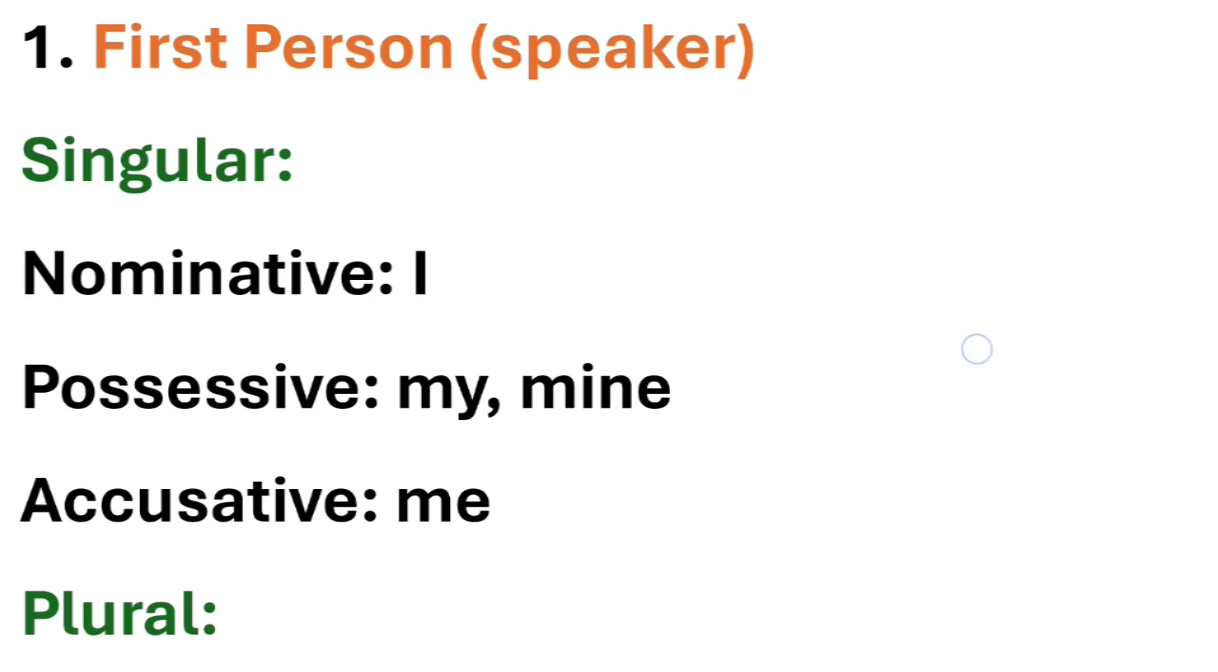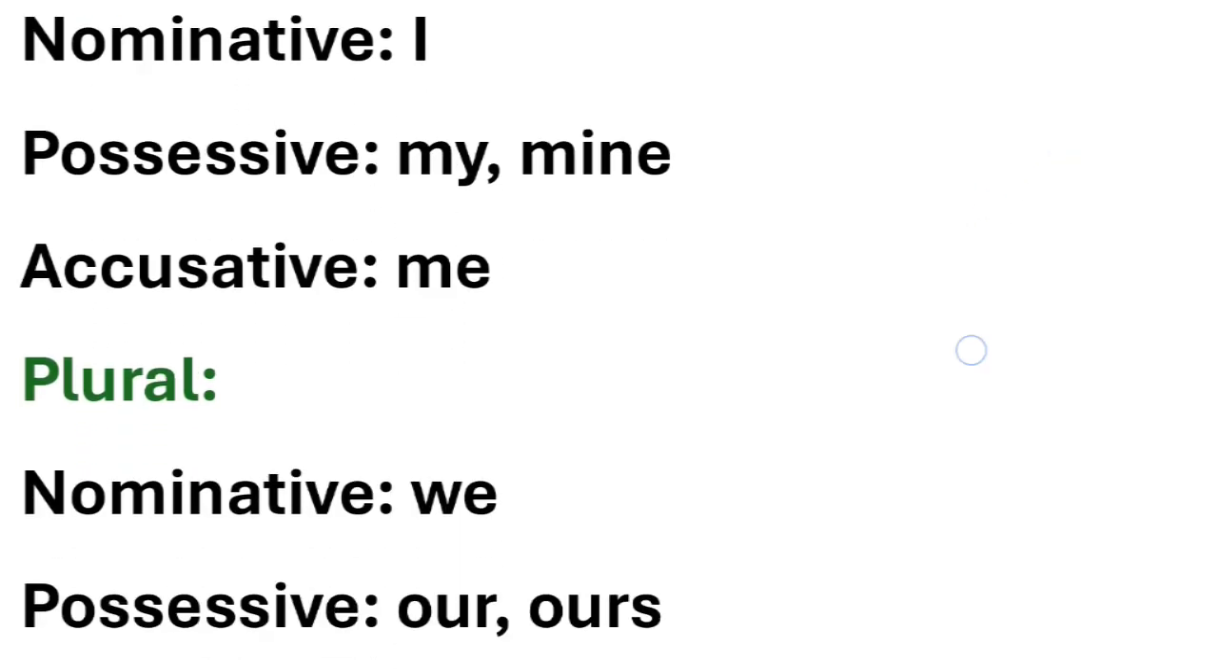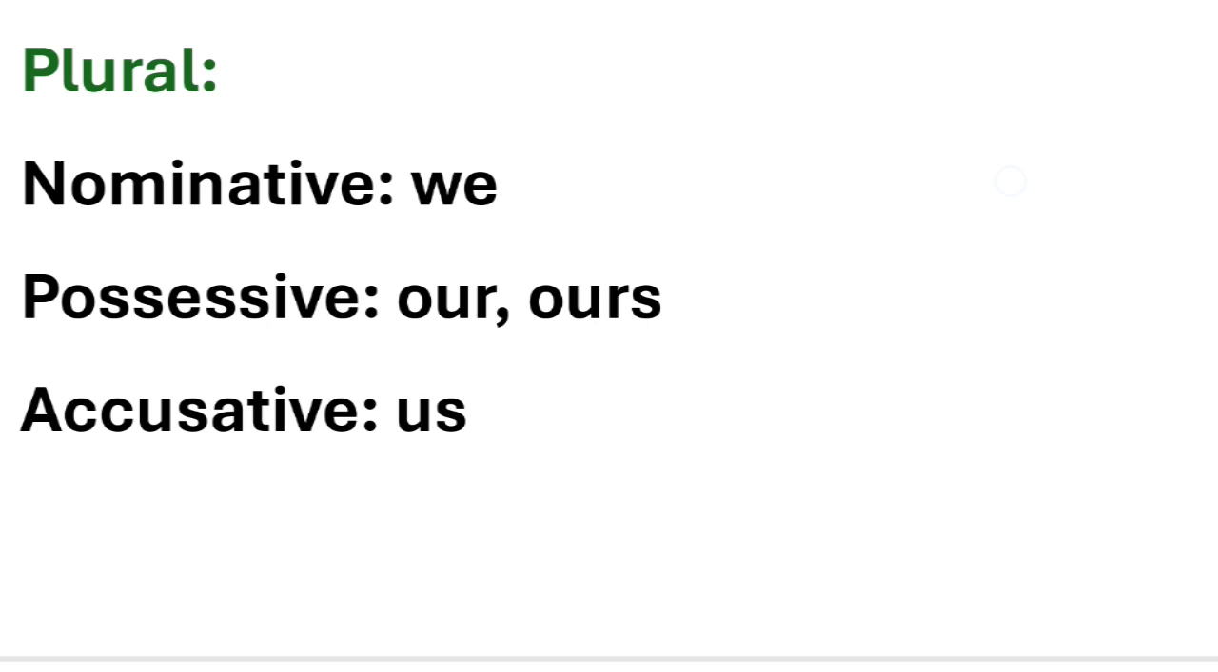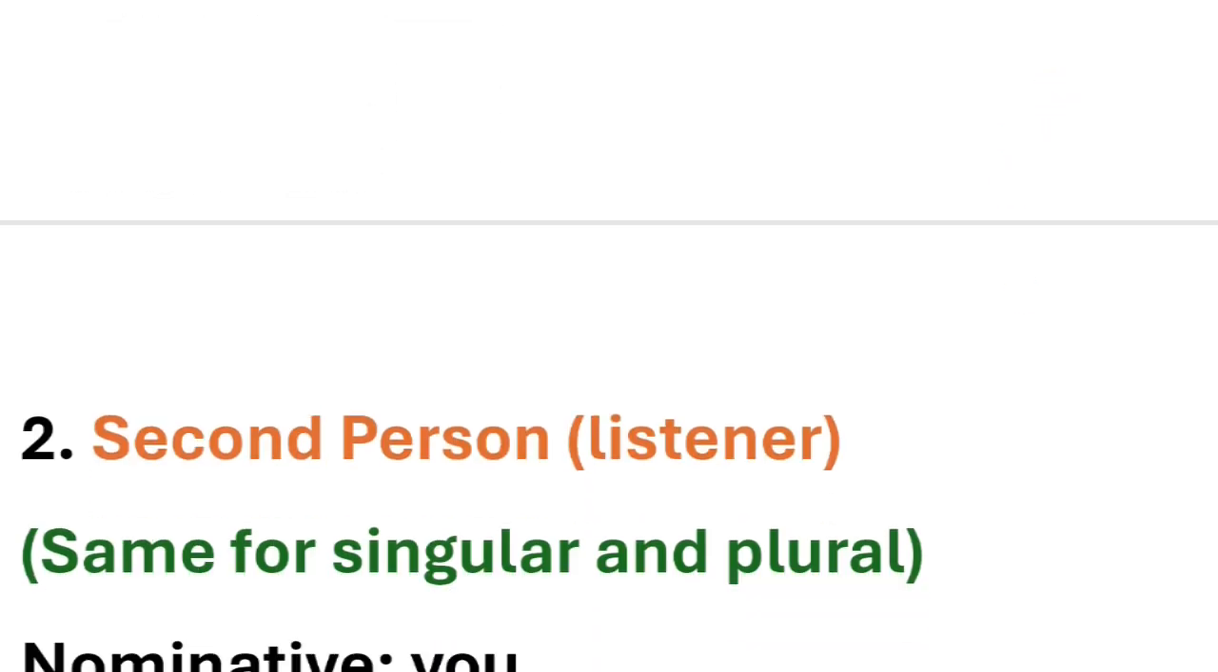Accusative is also the object that we are talking about. Possessive is always something that belongs to, and nominative is the subject. So subject is I. Possessive or belonging to can be my or mine, and accusative or object can be me. In the plural, the nominative can be we. Possessive can be our or ours, and accusative or objective can be us. So this is how it is used.